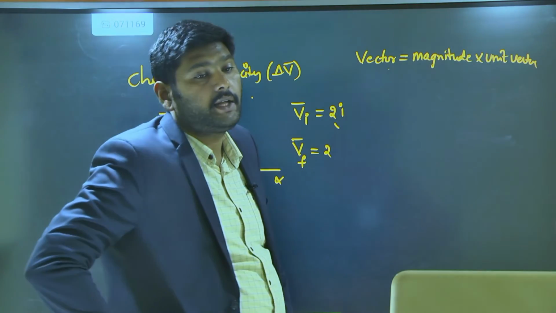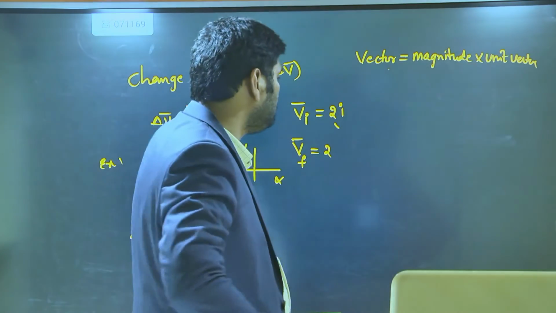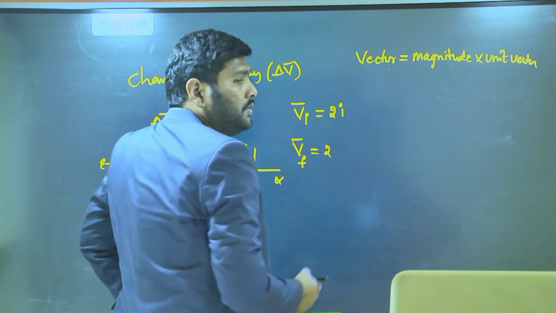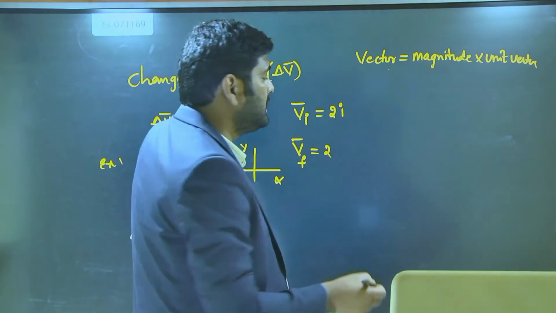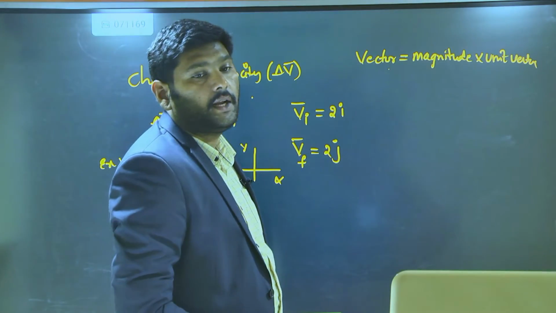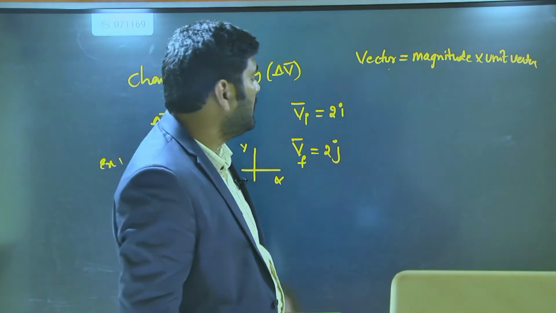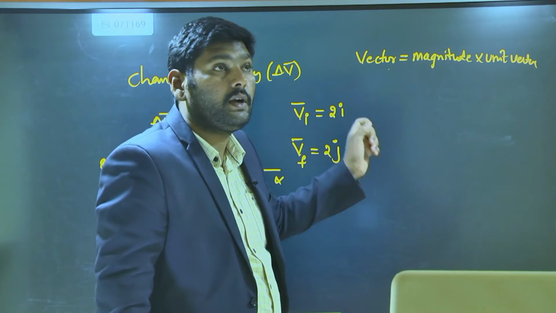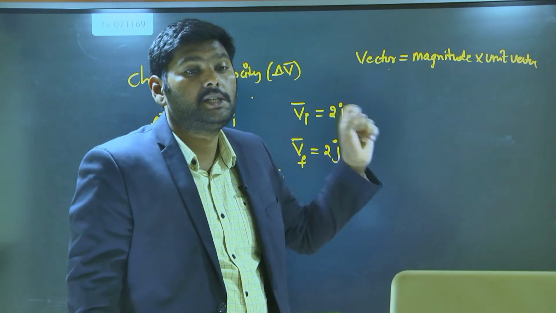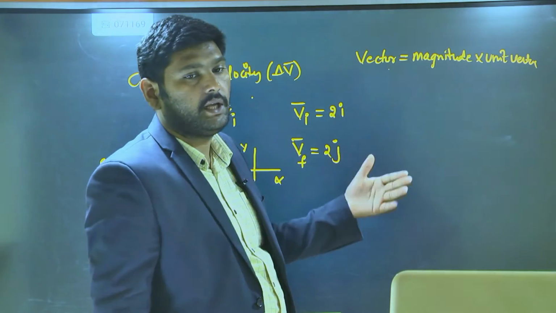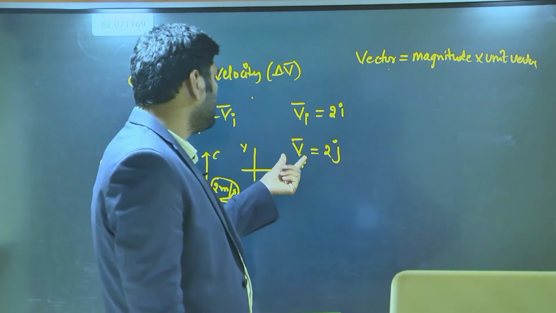What is the unit vector along the y direction? The unit vector along y direction is j, along x direction is i, and along z direction is k. Here we don't have a z direction, but I am giving the extra information for you.